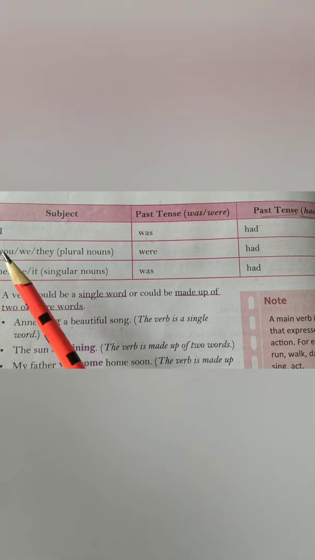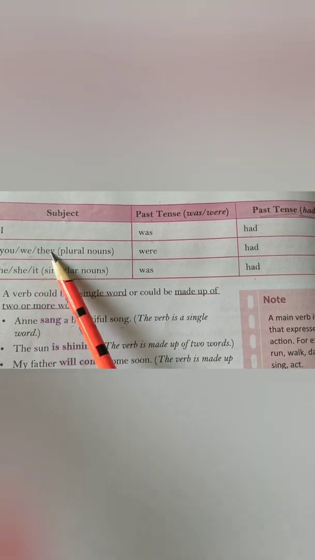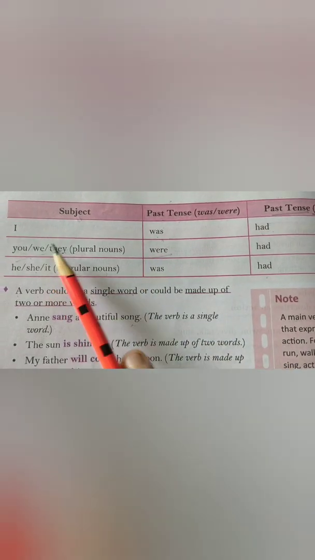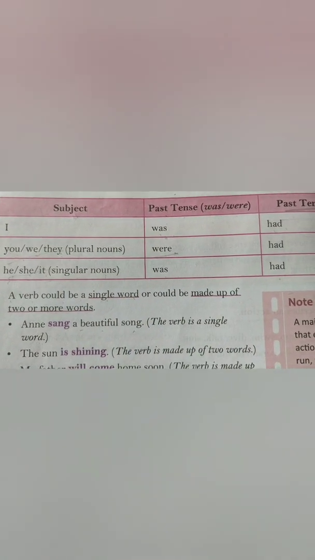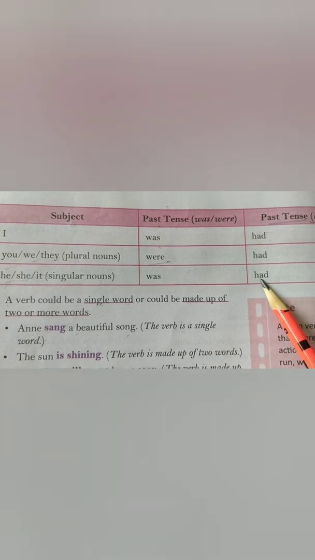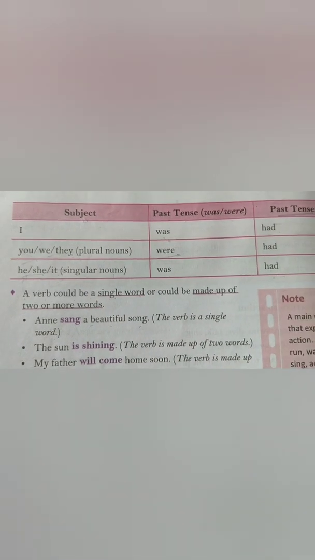Coming to the second, you see when the subject is you, we, they. What are these three? These are plural nouns. So with plural nouns, we will always use were. You were, we were, they were. Now coming to the next: he, she, it. These three are singular nouns. So with singular nouns, we will always use was. He was, she was, it was. And as I told you, had will always remain constant. I had, you had, he had, she had, like that.